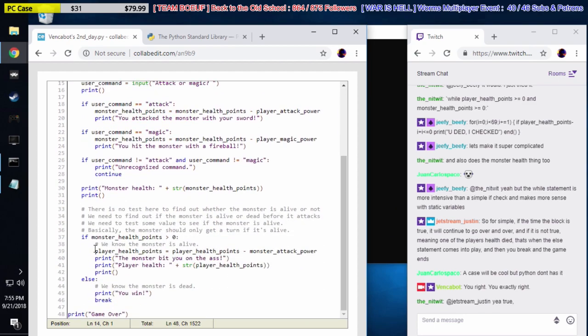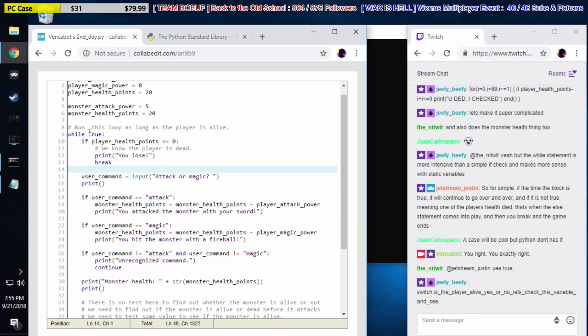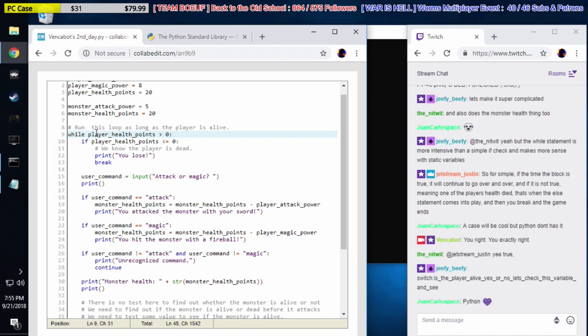So let's be clear. The while loop, this block of code, is going to loop forever now because we have this while true statement. Before we had while player health points are greater than 0. This is a condition, right? We're testing this every single time. While player health points are greater than 0, run the code. But this evaluates to true or false.